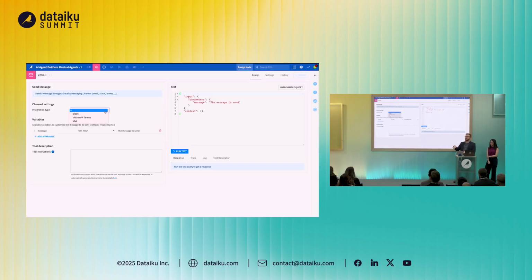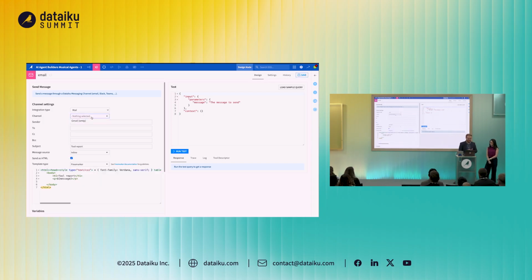Because of the deep integration with our messaging channels at the administration level, we can simply come in and select the mail channel to use. So there's nothing to hard code in the application. Everything is presented by the administrator. The only thing I need to do is copy and paste our email address for our production team in here, which will then allow us to run a test if we need to. But for now, we're just going to save and move on to the next part.